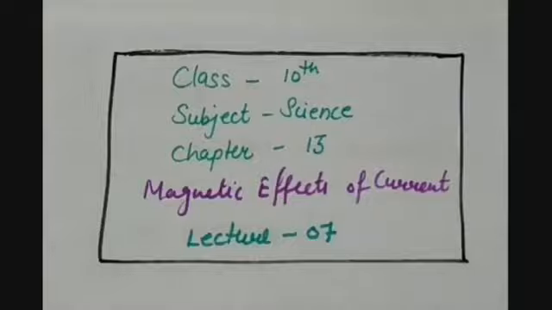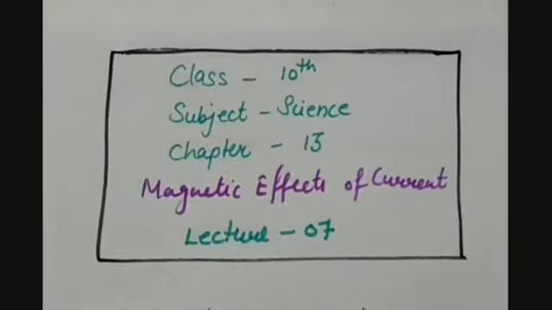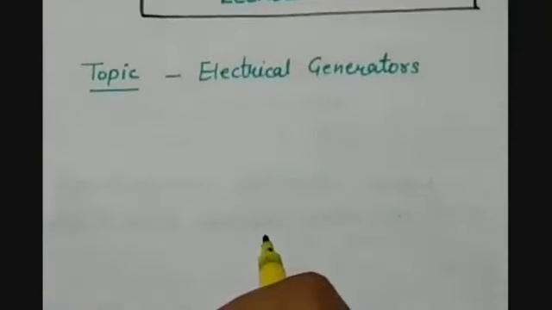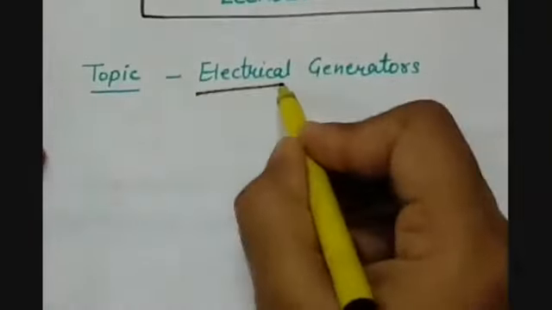This video is for class 10, subject science, chapter number 13, magnetic effects of current, and this is lecture number 7. So dear students, in our previous lecture, we have studied about electromagnetic induction. And today, in this lecture, we are going to study electrical generators.